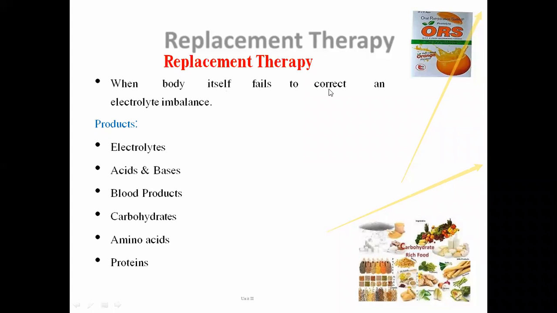When the body fails to correct an electrolyte balance, we give the following products to that person, whose body is unable to maintain the osmotic balance of those ions and solute particles: electrolytes, acid bases, blood products, carbohydrates, amino acids, and protein. These are the products which are present in the acid and ionic balance of our body.